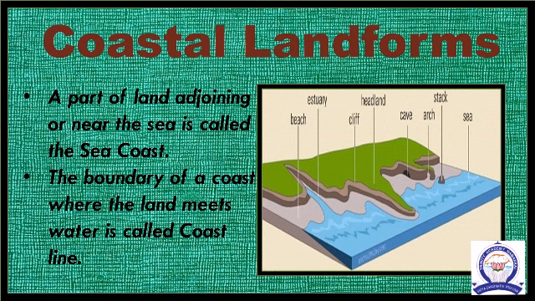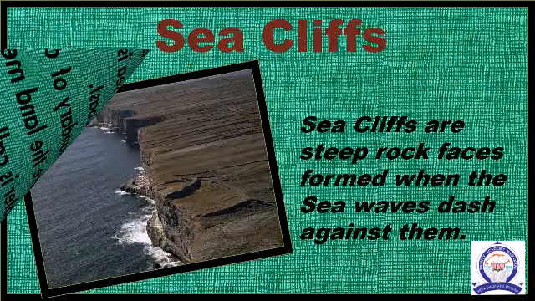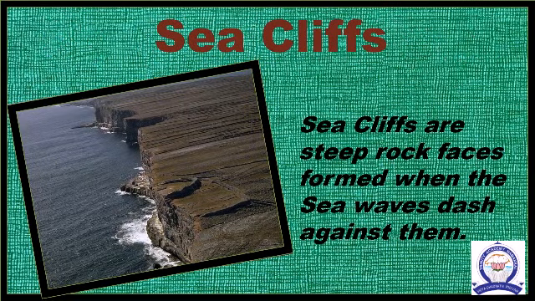Coastal landforms. A part of land adjoining or near the sea is called the sea coast. The boundary of a coast where land meets water is called the coastline. The coastal areas are subject to change due to wave erosion and wave deposits. Sea cliffs. The erosion and deposition of the sea waves give rise to coastal landforms. Sea cliffs are steep rock faces formed when the sea waves dash against them.